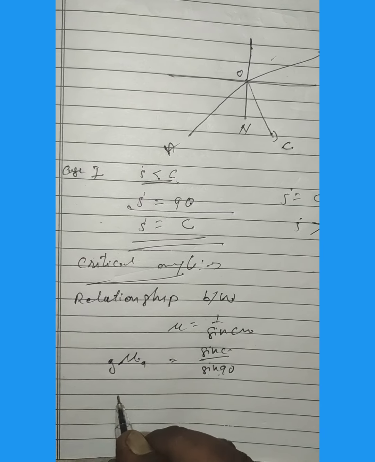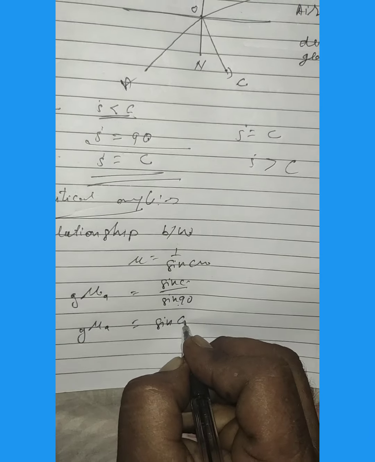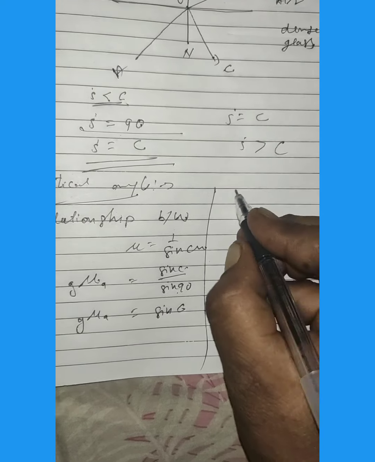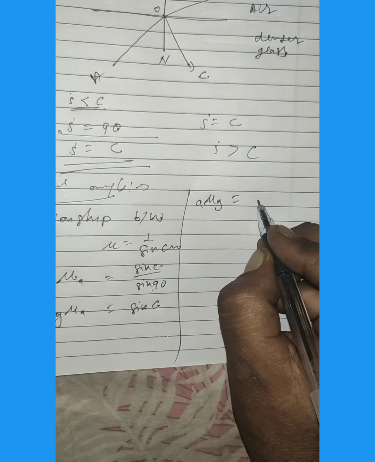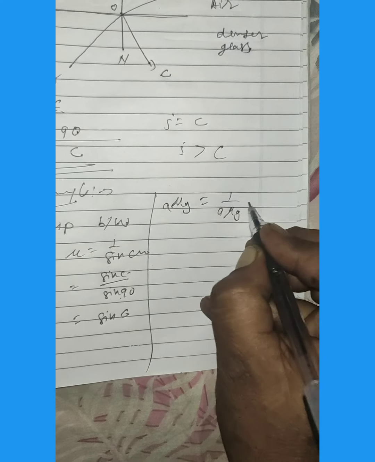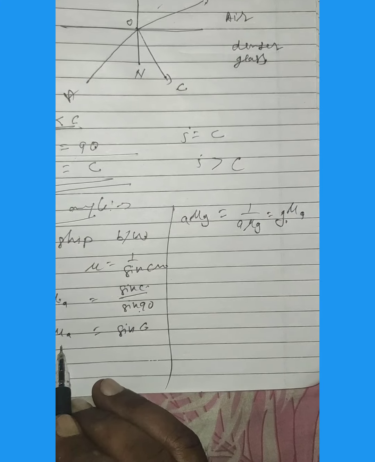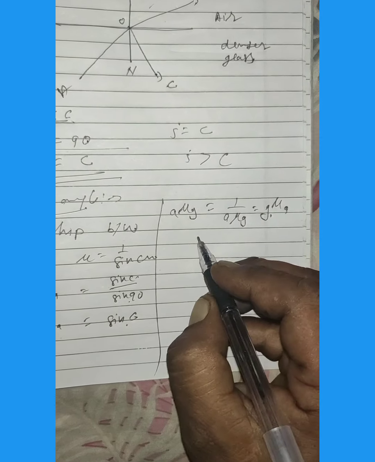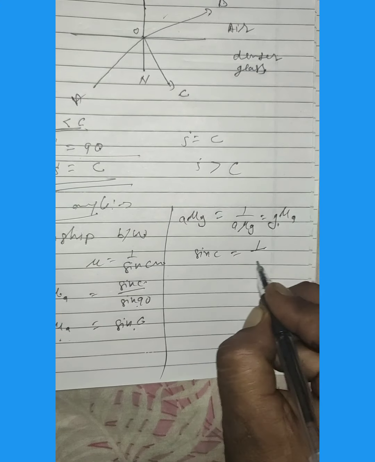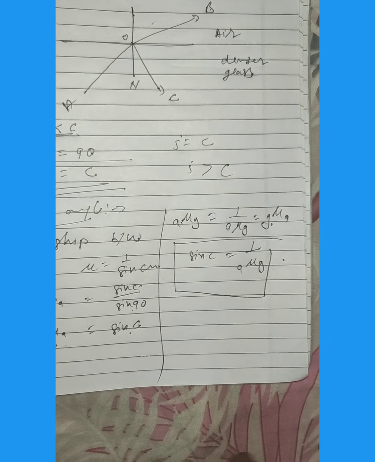Now, sin 90 is 1, so the refractive index of air with respect to glass will be equal to sin C. The refractive index of glass with respect to air will be the opposite, 1 upon aμg. So sin C is equal to 1 upon gμa.